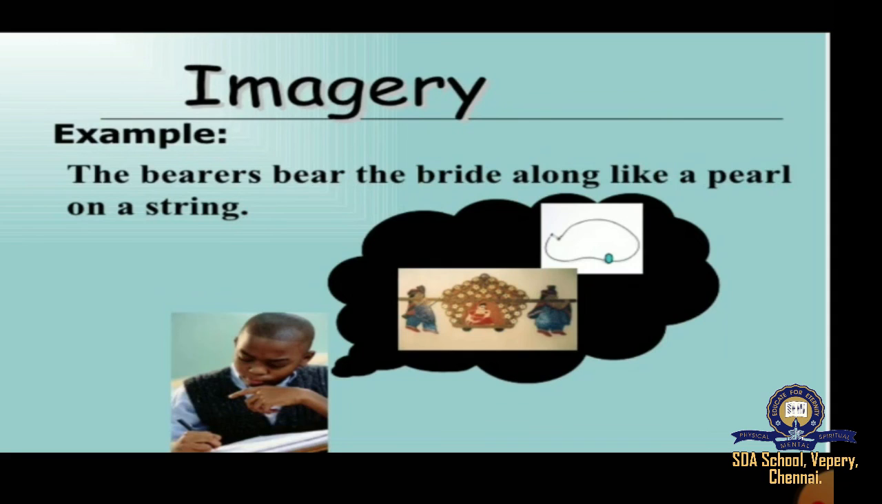The bearers bear the bride along like a pearl on a string. So can you just imagine, there's also the picture. So the bearers bear the bride like a pearl on a string. Okay, so seeing the picture you can imagine, right?